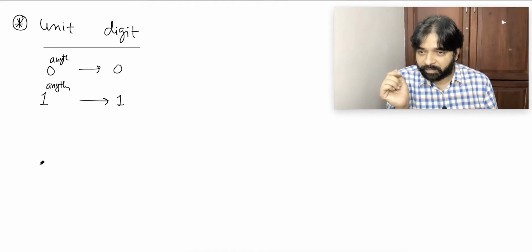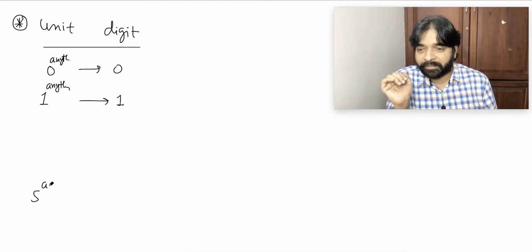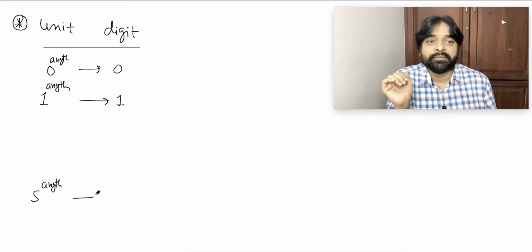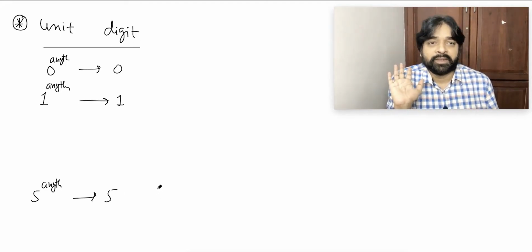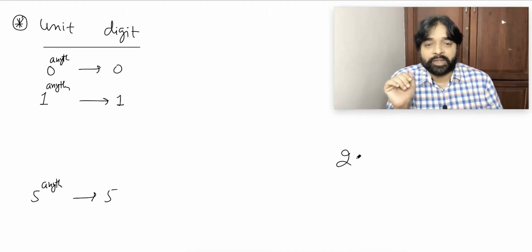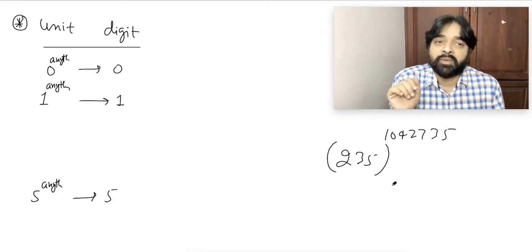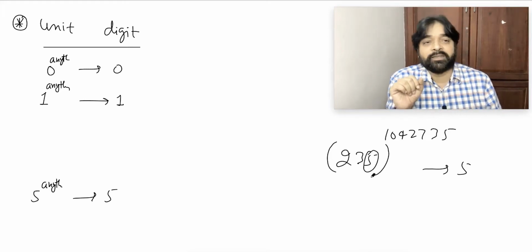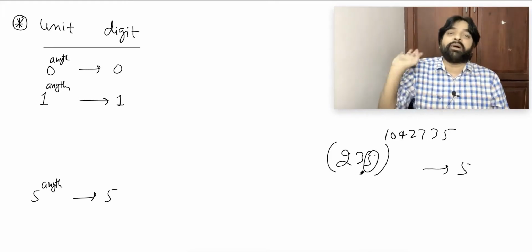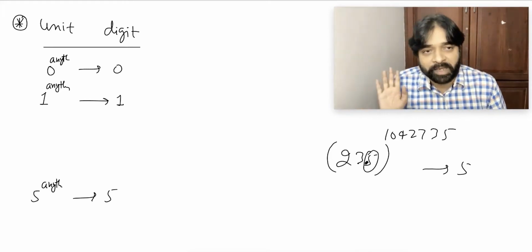What else? 5 power anything gives 5. Suppose I say 235 power 1042735, what is the unit place? I will say 5. If the unit place is 5, whatever the power, the unit place will be only 5.